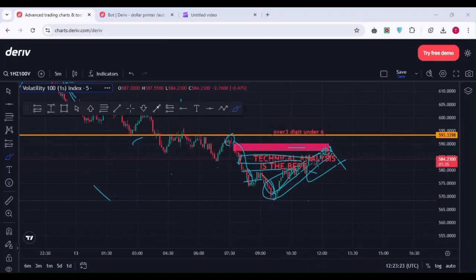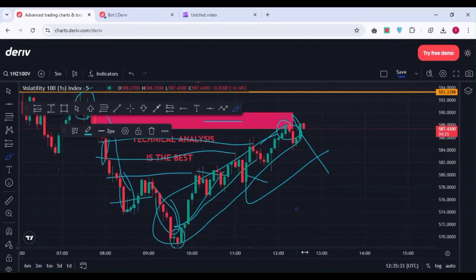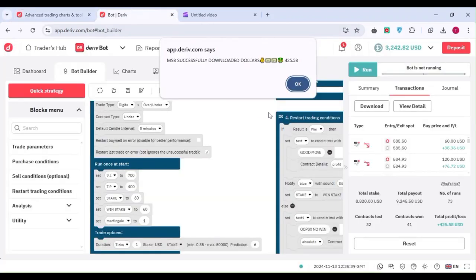So let's tap our Deriv bot. That's the Deriv bot, and see how much we have scooped, whether we have reached our 400 USD. And sure we have, that's 425. That's trading under digit 6, as we had done at 3242 USD. So guys, that's the end of this video, and you can see how the results have been.